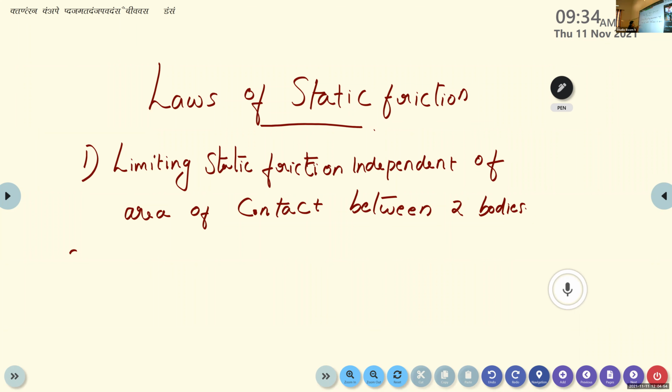Now the second law of static friction. The maximum value of static friction.